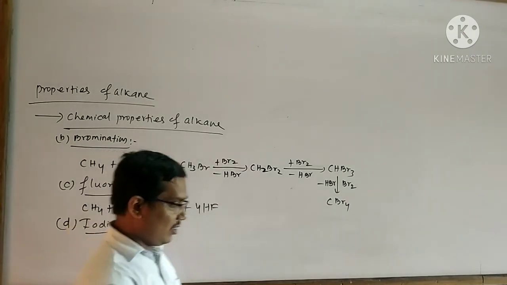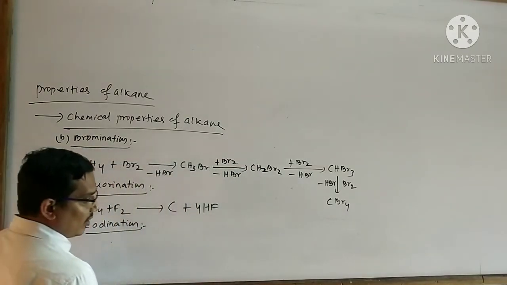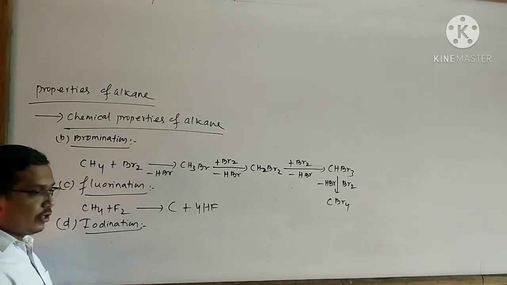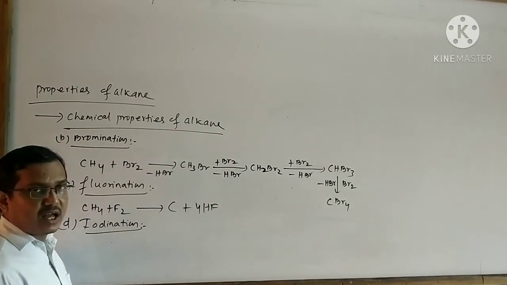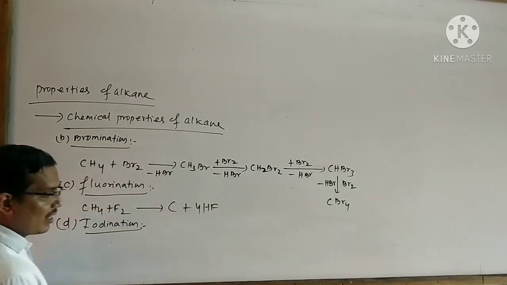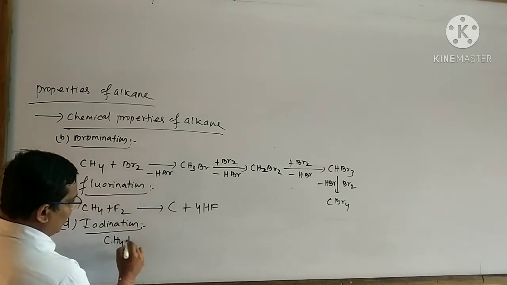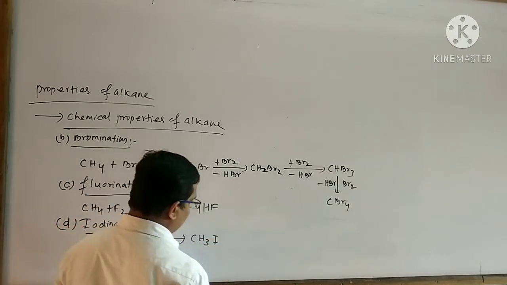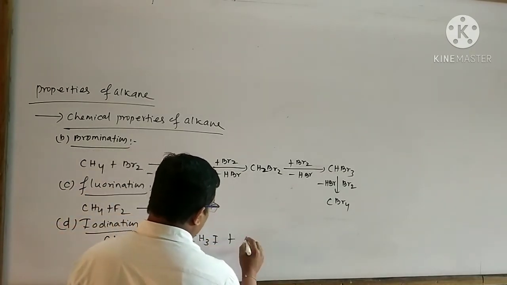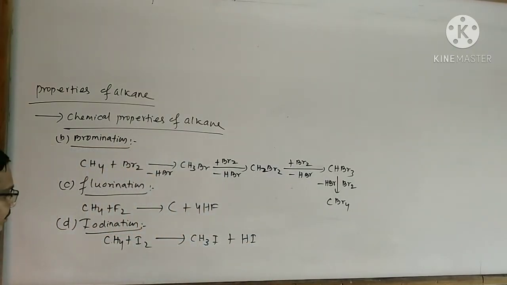Iodine reacts with alkane reversibly and slowly. The HI formed is a powerful reducing agent and it is capable of reducing the alkyl iodide to alkane. That means CH4 reacts with I2. No doubt CH3I is formed and also HI byproduct is formed.